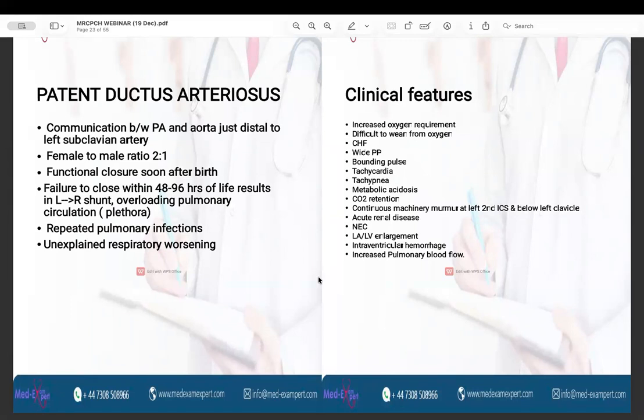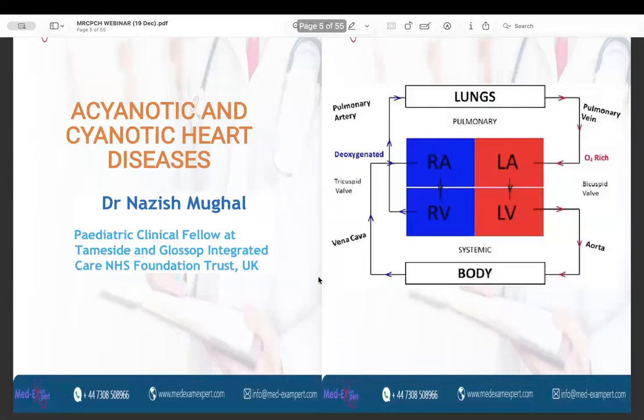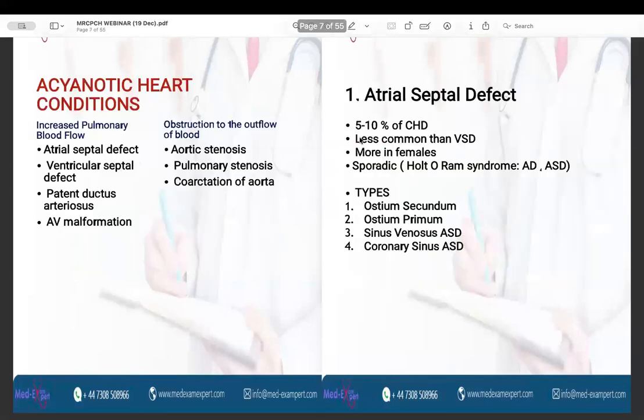So again, if you go back to this simplified diagram of the pulmonary and systemic circulation, if there is abnormal communication between the aorta and the pulmonary trunk, again there will be left to right shunt. More blood will be flowing from the left side of the heart to the right side of the heart, and hence there will be more blood flowing to the lungs, and more blood will be coming back to the left atrium. So there is overload on the right side of the heart.